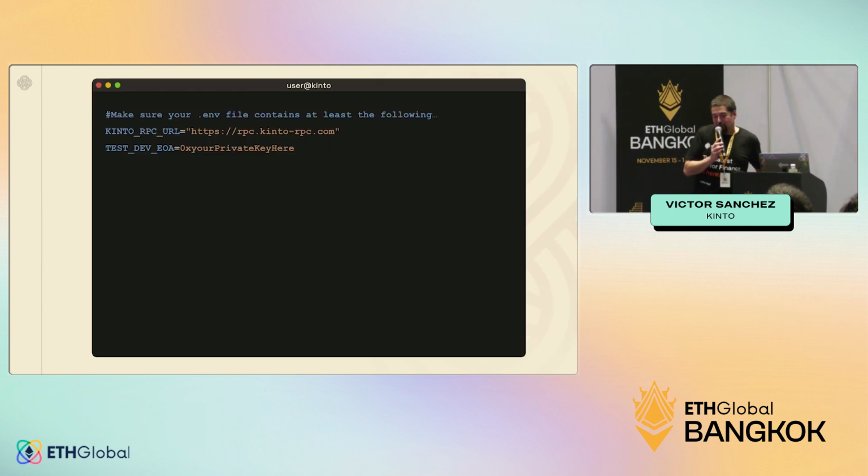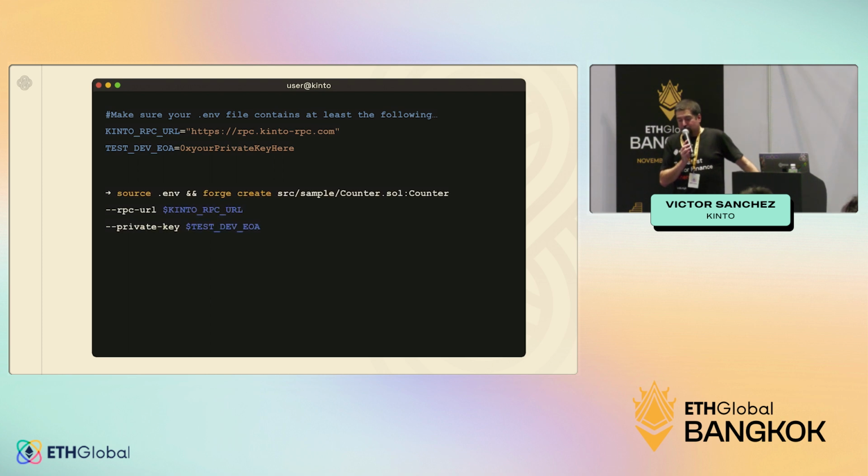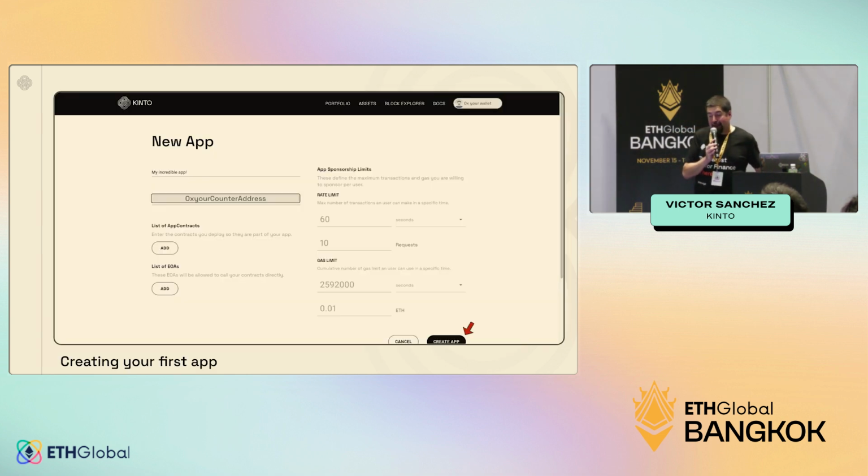All right, so the first thing that you're going to do in order to get started with Kinto is set up our RPC. You're going to get the private key of that developer EOA. Obviously, that never leaves your computer. You're going to, for instance, deploy a contract, in this case, a simple counter. And once you have your counter address, you are going to go back and click on that new app button that I told you before.